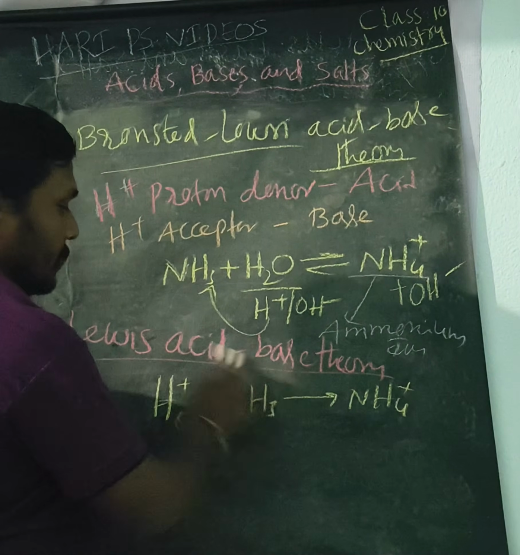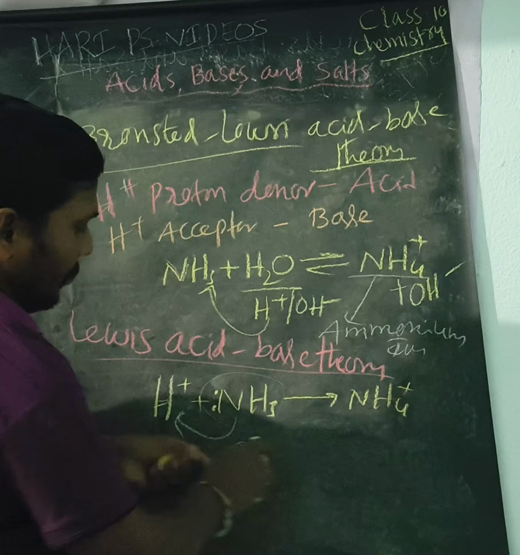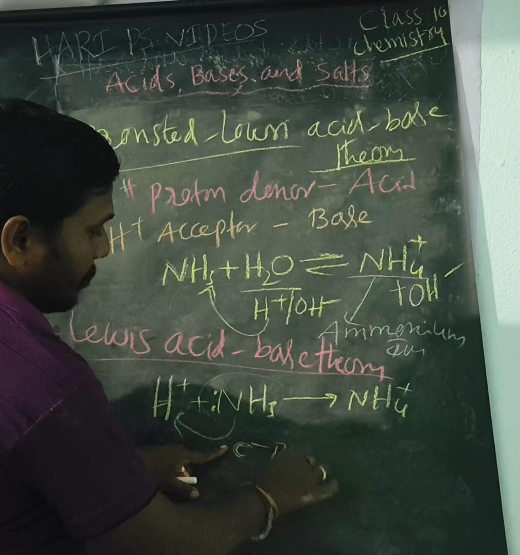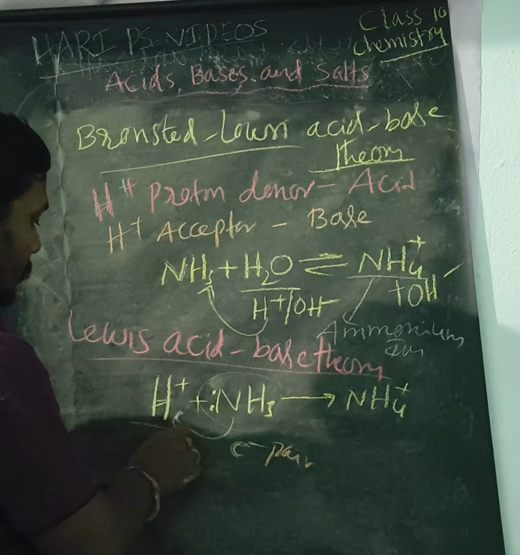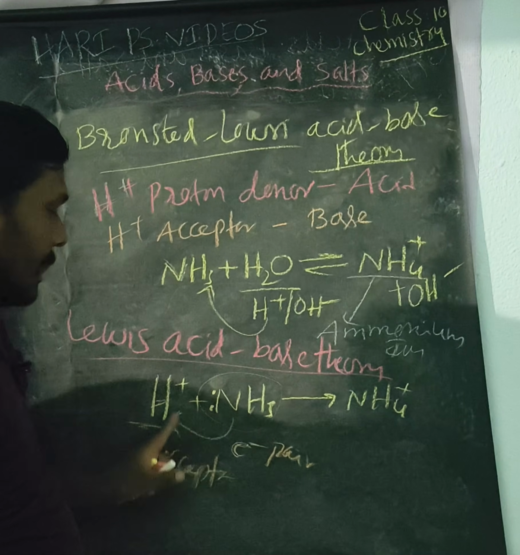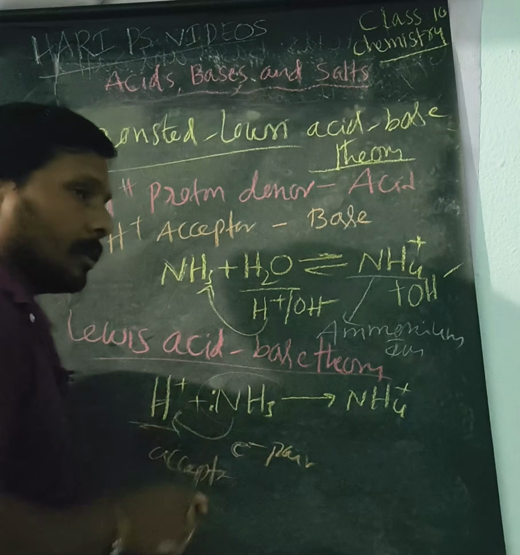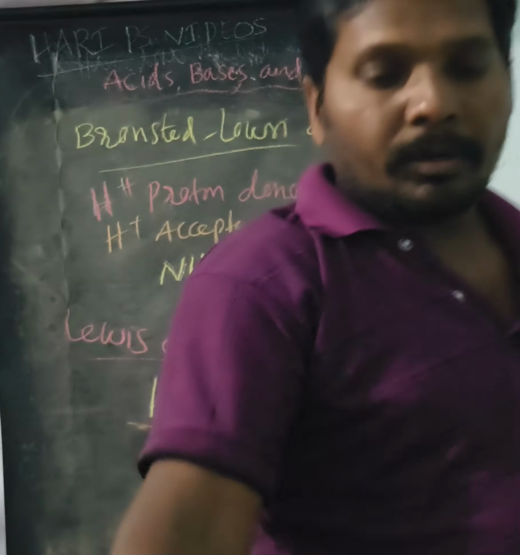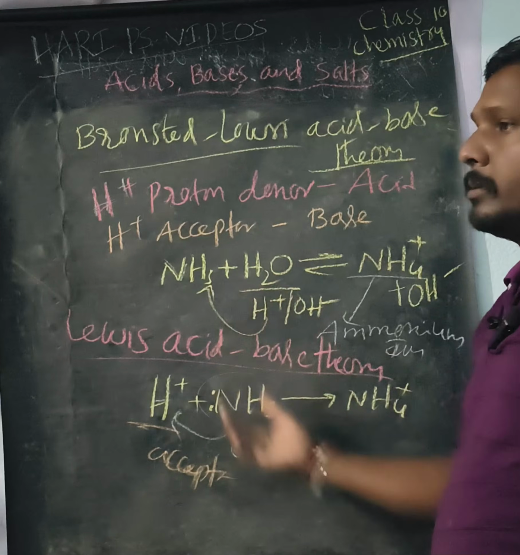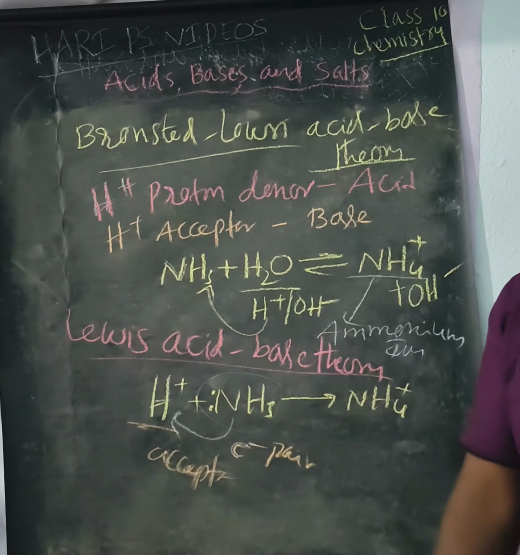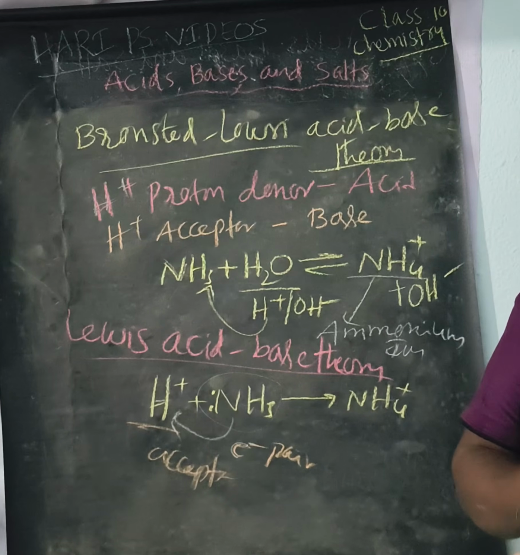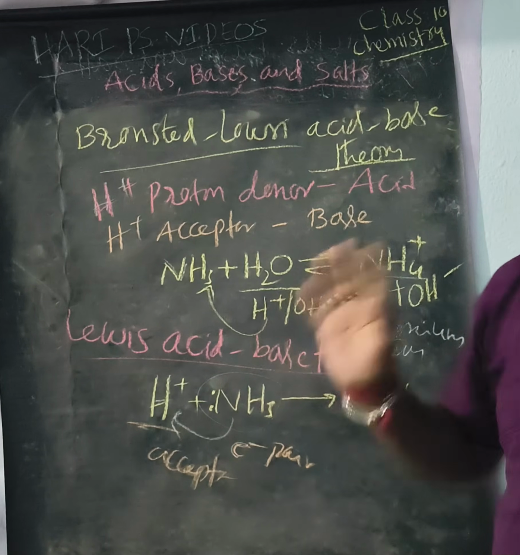So ammonia is a base because it is donating an electron pair. H plus is the acceptor and ammonia is the donor. Those substances which donate an electron pair are bases, and those which accept that electron pair are called acids.